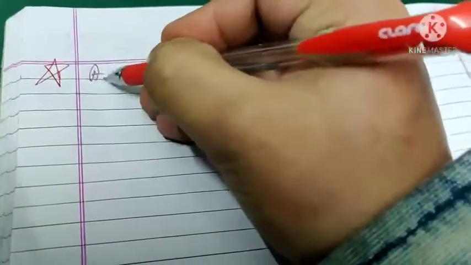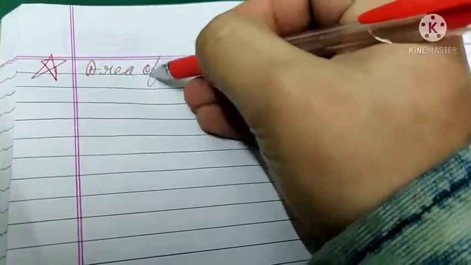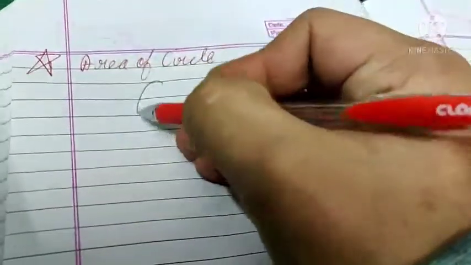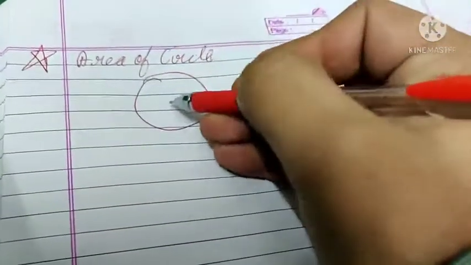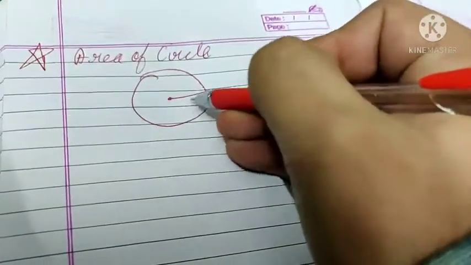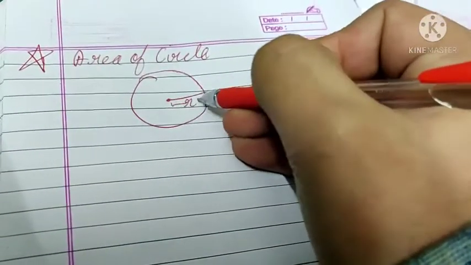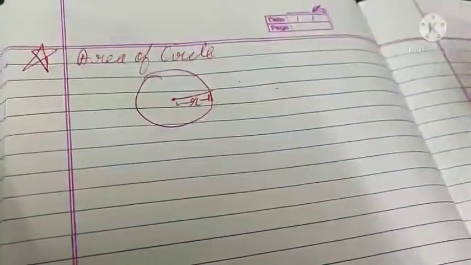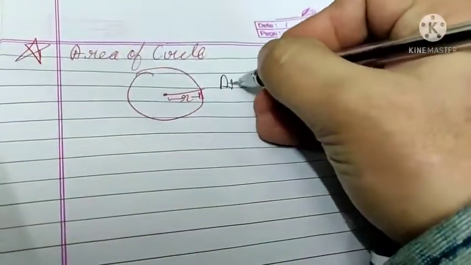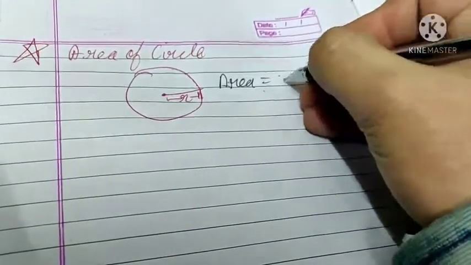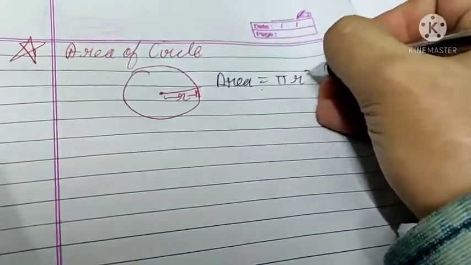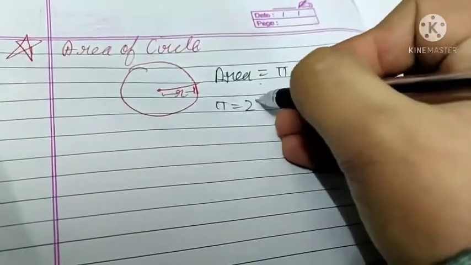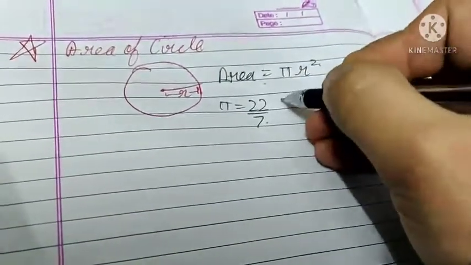So next is area of circle. This is circle and this is again the radius. So here area is pi r square, where pi again is 22 upon 7.